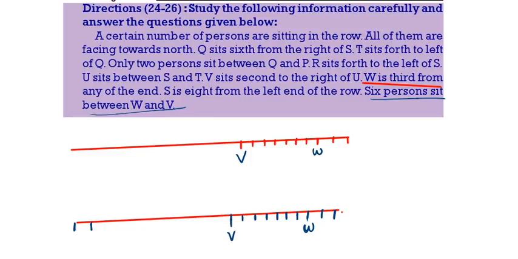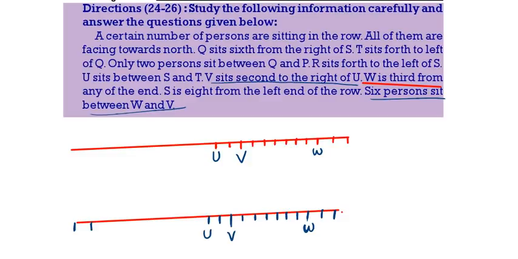Then V is sitting 2nd to the right of U. This is U. Until here there is no change between first and second. Then see the next one.